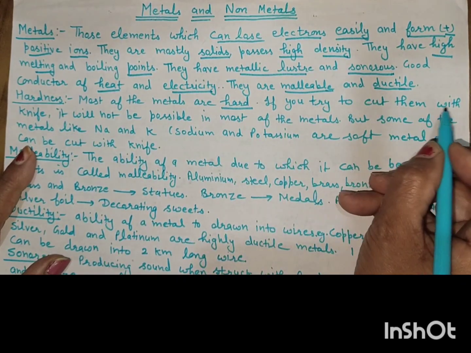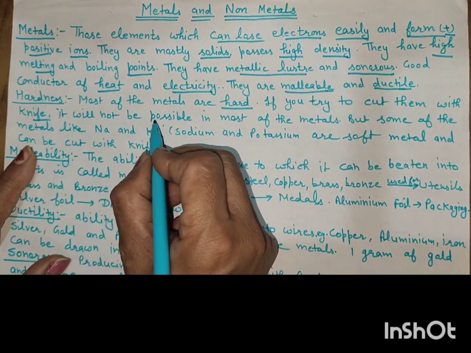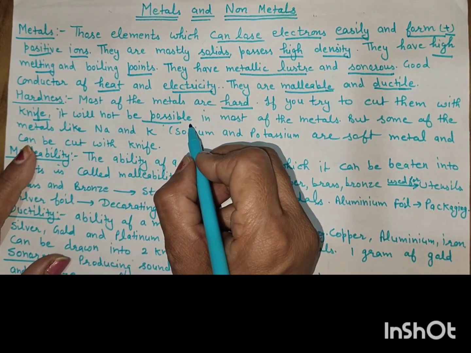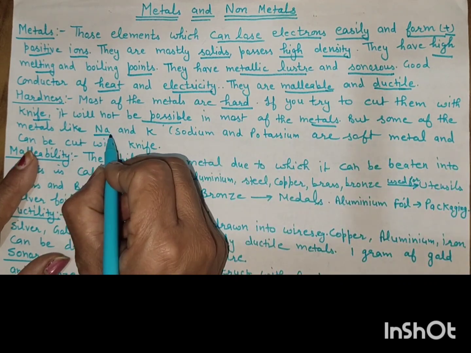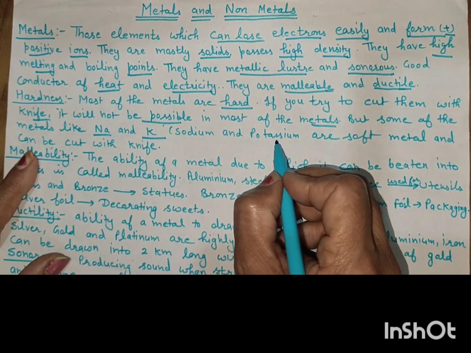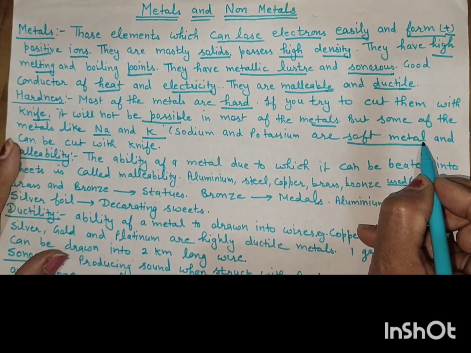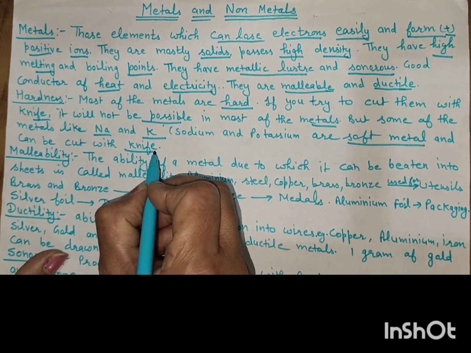If you try to cut them with a knife, it will not be possible. Most metals are so hard, but some metals like sodium and potassium are soft and can be cut with a knife.